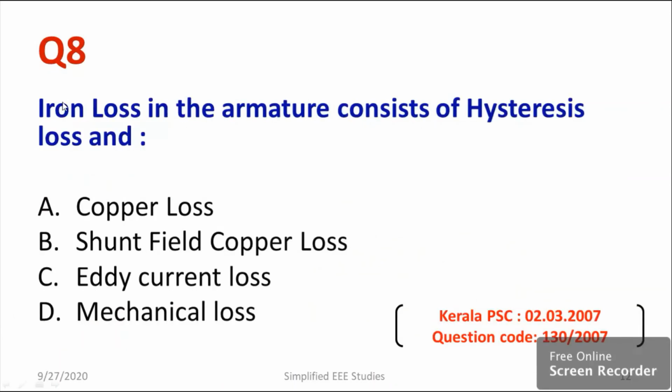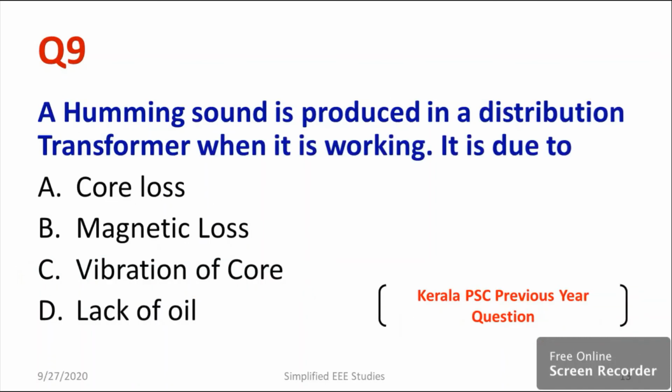Now I would like to discuss question number 8. Iron loss in the armature consists of hysteresis loss and dash: copper loss, shunt field loss, eddy current loss, or mechanical loss. It's a very simple question. Iron loss in the armature comprises hysteresis loss and eddy current loss. I can go for option C. So you are able to calculate the eddy current loss.